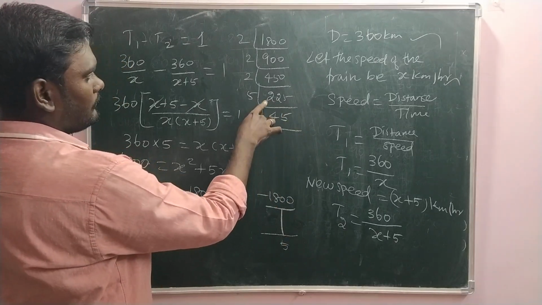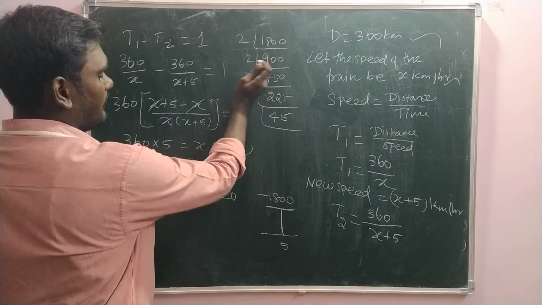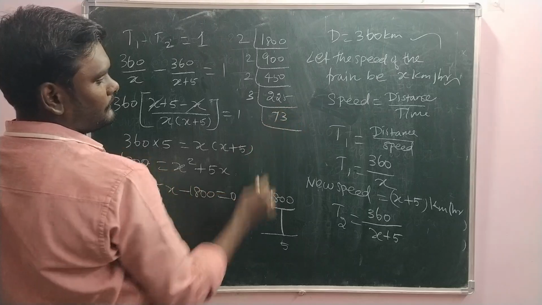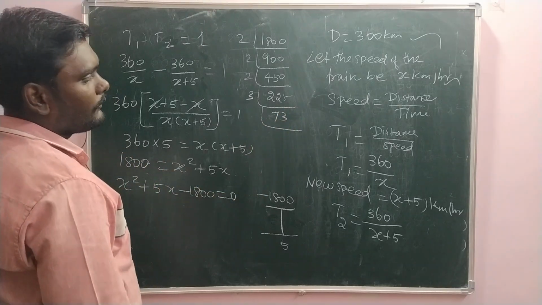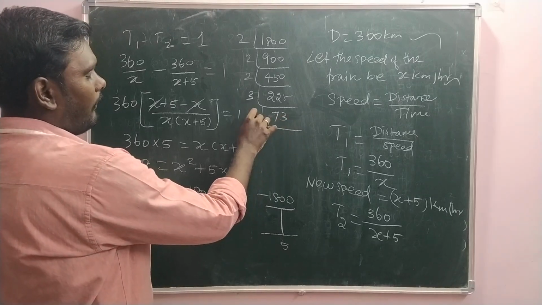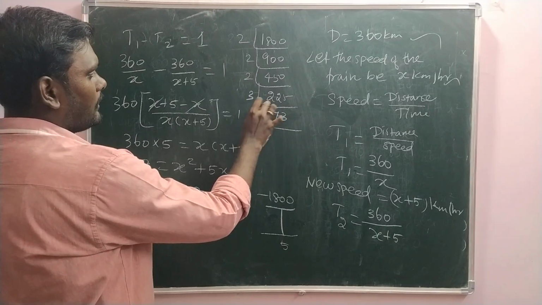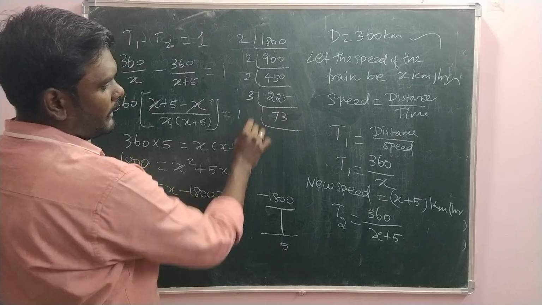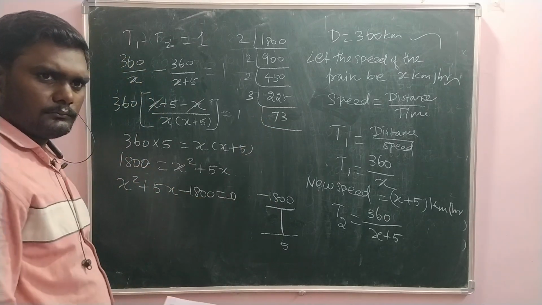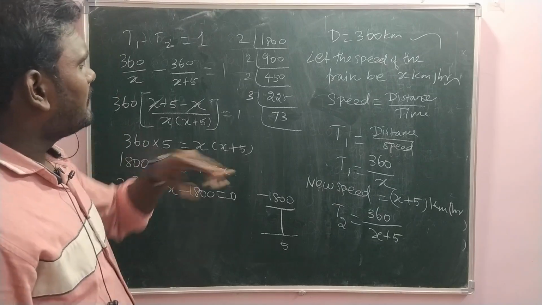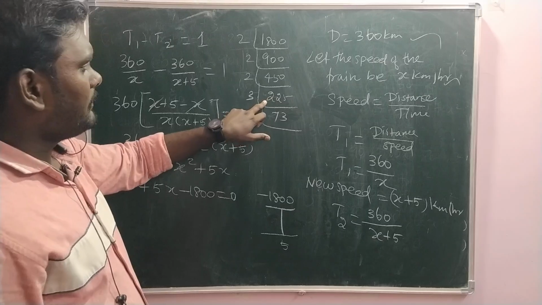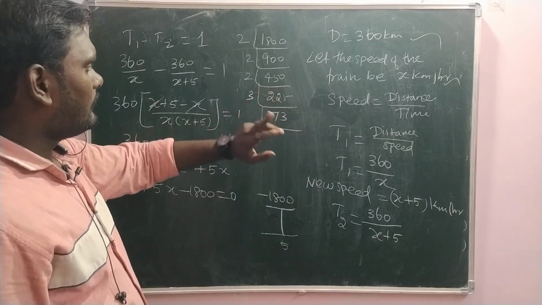And then 4 plus 5, 9, we are supposed to use the 3 table. 3 times means 15, and then 3 times 5. Did I miss anywhere? 1800 means 900, 450, 2 times 225.